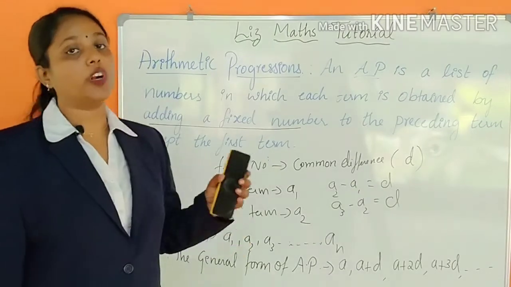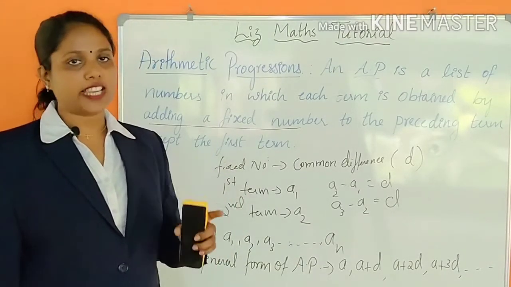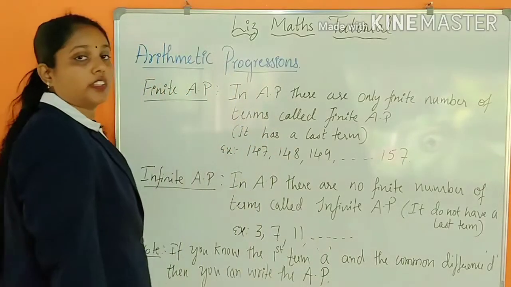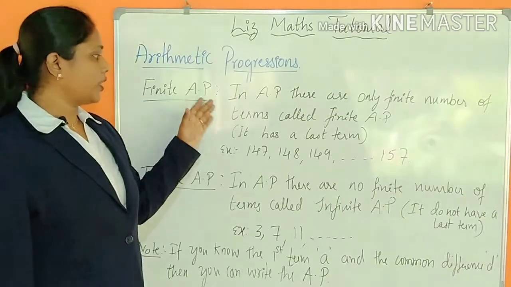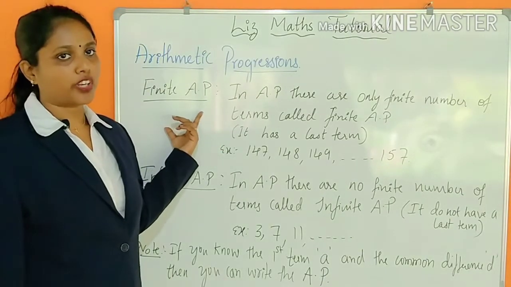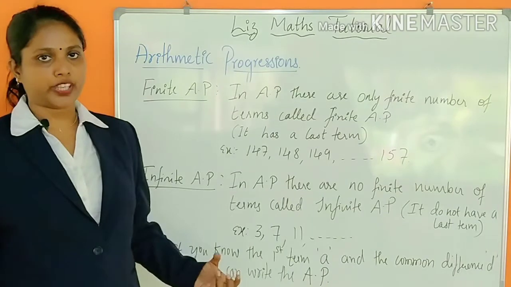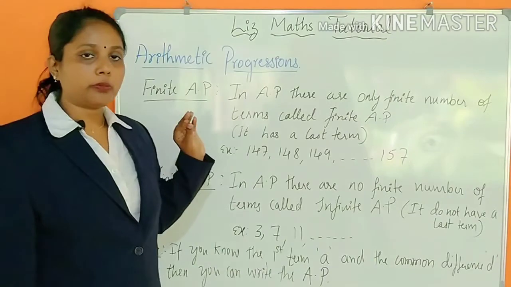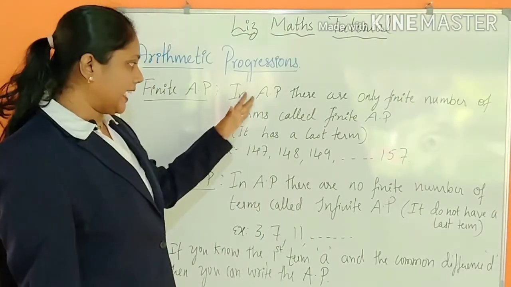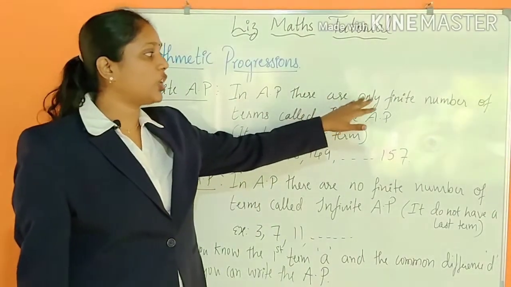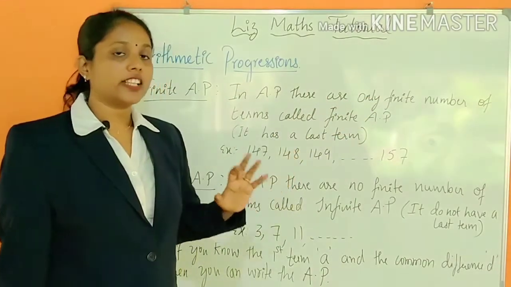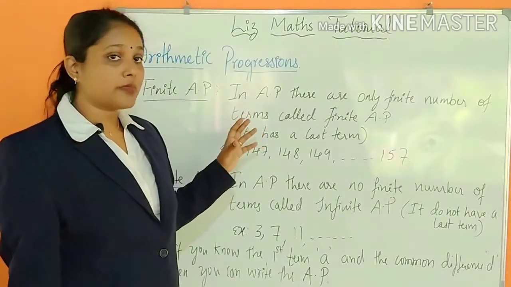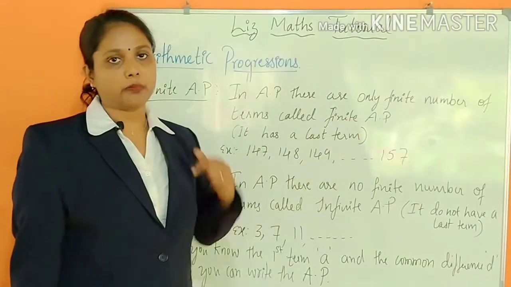Next we can learn what is the finite AP and what is infinite AP. See here, I have written what is a finite arithmetic progression, infinite, and one note here. Finite arithmetic progression is nothing but, in an arithmetic progression, there you can find only a finite number of terms. The countable terms are called finite arithmetic progression.